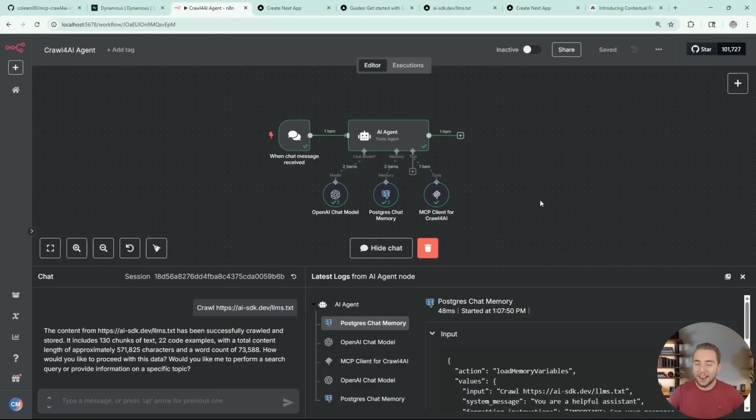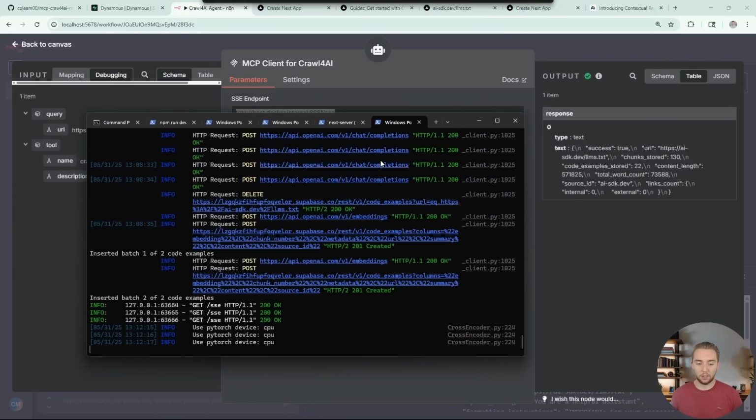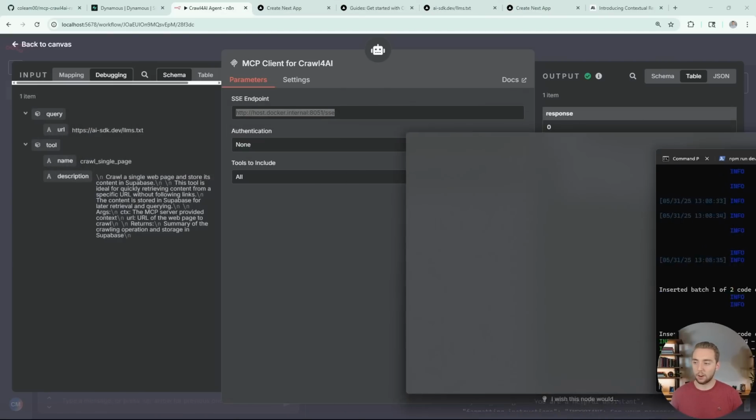I can actually show you what that looks like here, because if I go into N8N, I built a very simple AI agent that I have hooked into my Crawl for AI RAG MCP server. Just like I connected to it in Windsurf, I'm doing it here in N8N. And again, I have instructions in the README for how to hook into your different agents, N8N, and AI coding assistants. But this is my SSE URL, and then I have the MCP server just running in a terminal outside on my machine like we saw earlier.